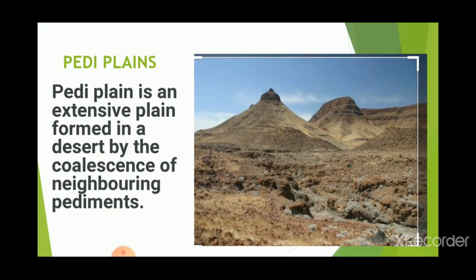The next one is called a pediplain. A pediplain is an extensive plain. It is formed in a desert by the coalescence of neighboring pediments, or it is formed due to the deposition of sediments, and it is also accompanied by, or nearby, a desert. So pediplains are extensive plains nearby a desert.